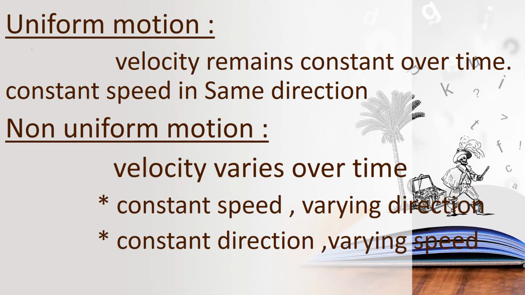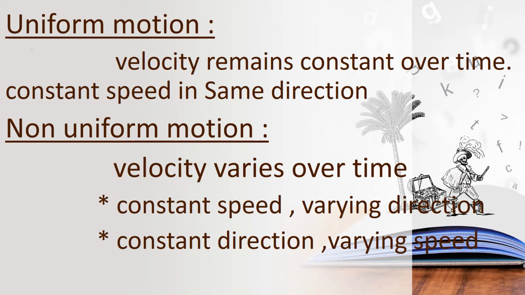Okay children, so what does non-uniform velocity mean? Simply, the velocity varies over time. If velocity varies over time, that is non-uniform motion. If there is constant speed but the direction varies, that is also non-uniform motion.